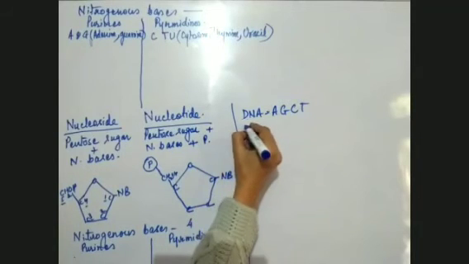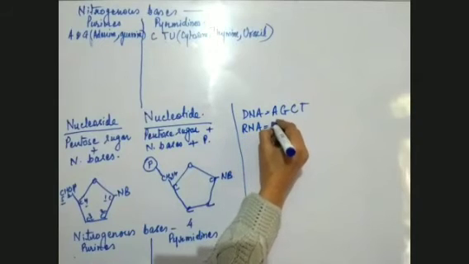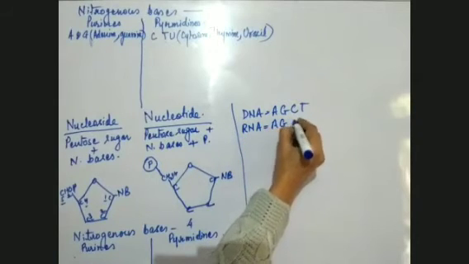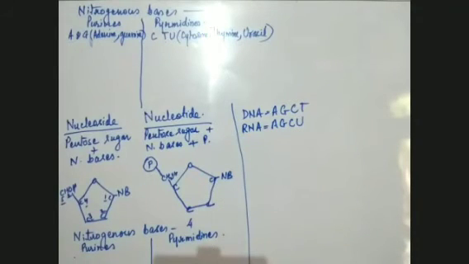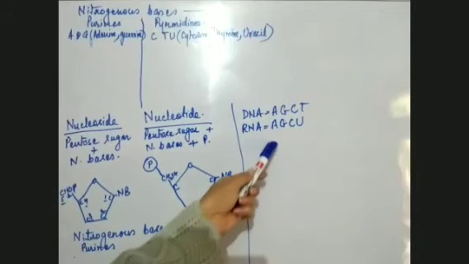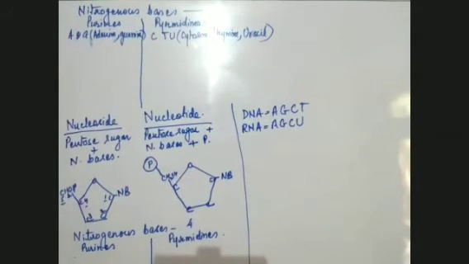The RNA will also have 4 nitrogenous bases, A, G, C, and in place of T, it will have U.